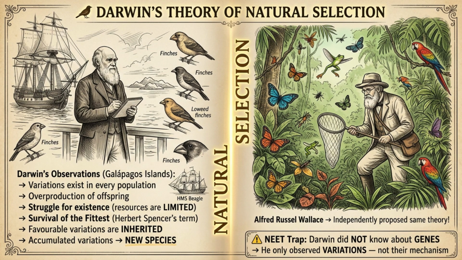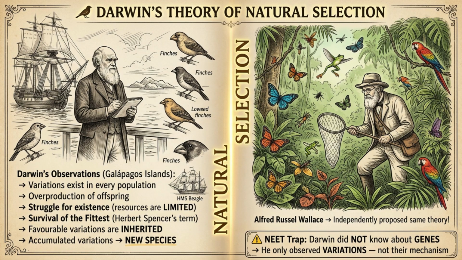Now we reach Charles Darwin, the most important name in this chapter. Darwin traveled on HMS Beagle and spent years observing nature. On the Galapagos Islands, he noticed that finches on different islands had different beak shapes, each perfectly suited to their food source. This was a major clue. His theory has 5 key points.